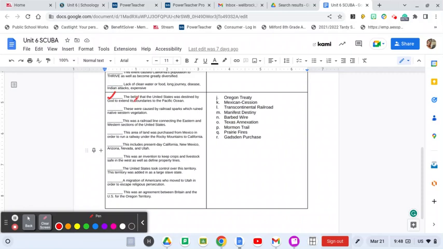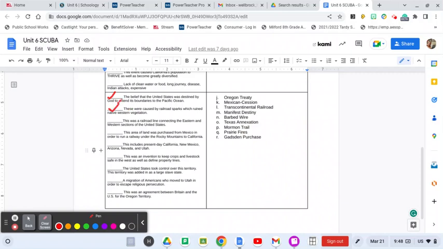Check. These were caused by railroad sparks, which ruined native western vegetation. Sparks, ruining vegetation, ruining grass, ruining beautiful flowers. Is it Oregon Treaty, Mexican Cession, Transcontinental Railroad, Manifest Destiny, Barbed Wire, Texas Annexation, Mormon Trail, Prairie Fires, or Gadsden Purchase?